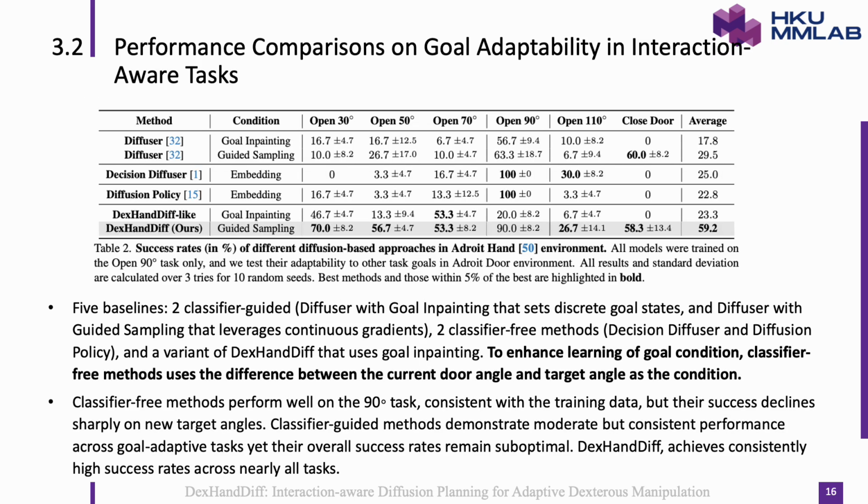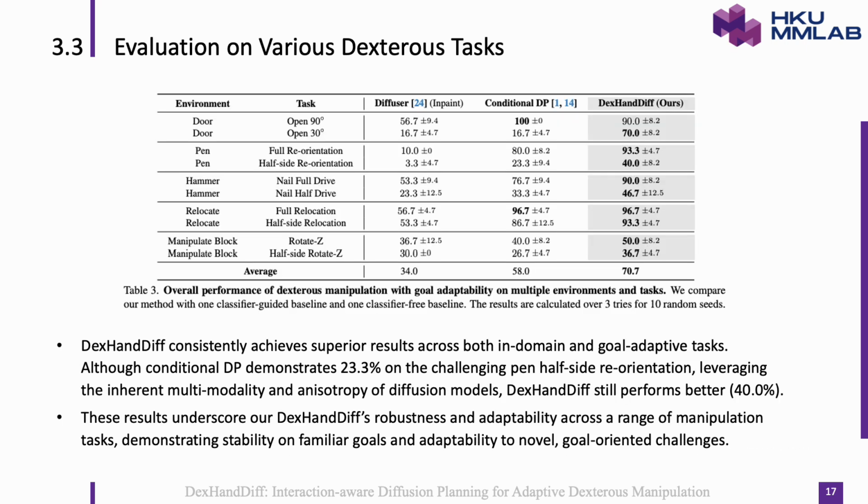We first test goal adaptability on door opening. This slide compares 5 baselines, including both classifier-free and classifier-guided diffusion planners, to demonstrate that DexHandDiff is the only method that maintains high success rates when opening doors to novel angles. All other methods either fail or drop to moderate performance on unseen targets, while DexHandDiff remains robust across every goal. Next, we compare performance on multiple dexterous tasks, pen reorientation, hammer striking, and block rotation, each evaluated both in-domain and on new goals. This slide shows that DexHandDiff consistently outperforms all baselines by a large margin in every setting.